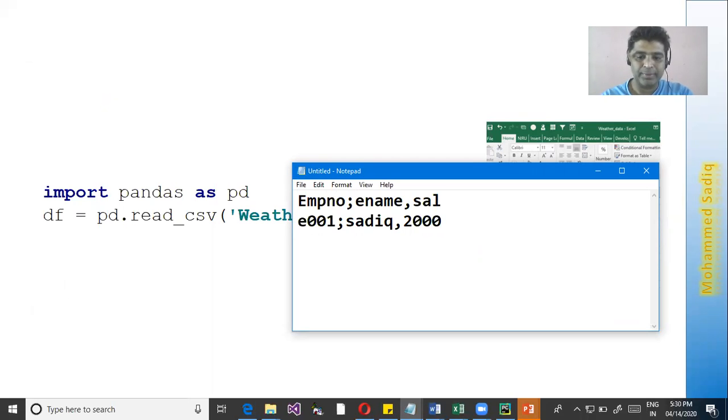20,000. You are mixing both semicolon and comma. Okay, so we can have no issue. It will support.